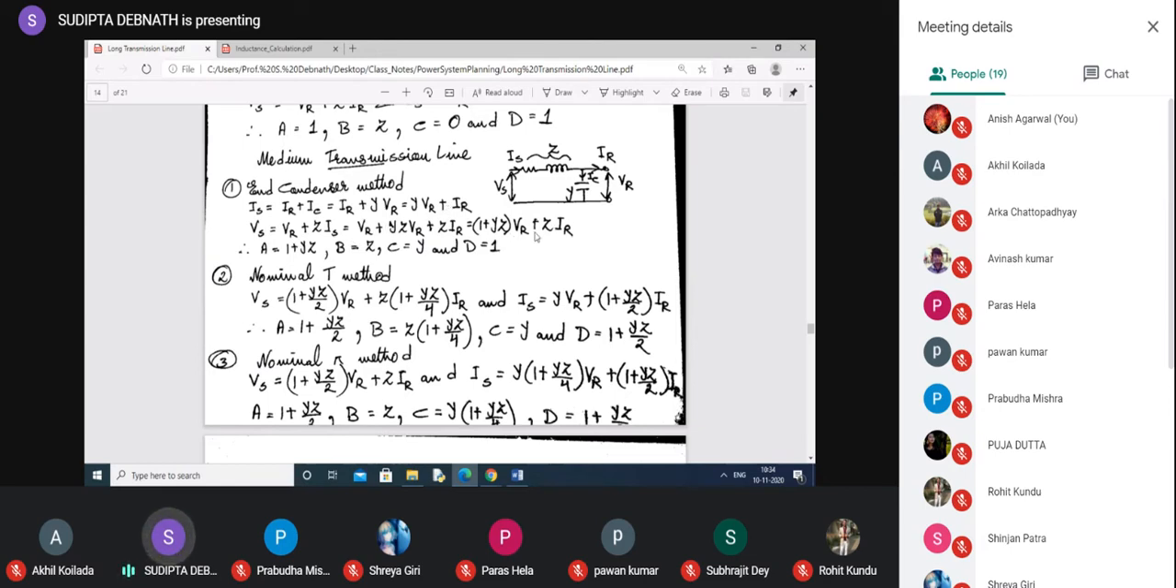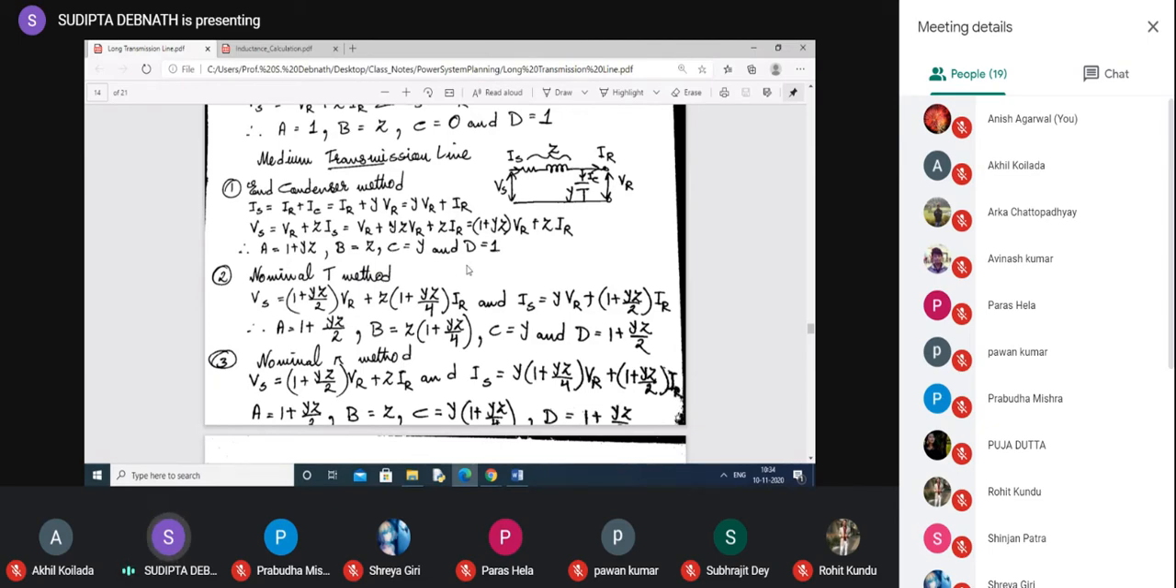So VS equal to AVR plus BIR. So what is A? 1 plus YZ. What is B? B equal to Z. And IS equal to CVR plus DIR. So C is Y, D is 1. So these are the values for the end condenser method.